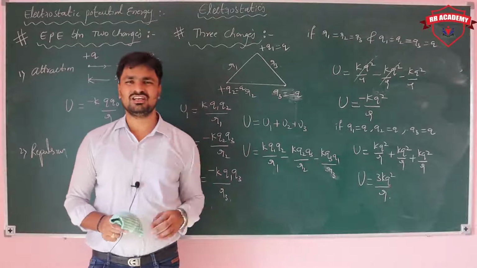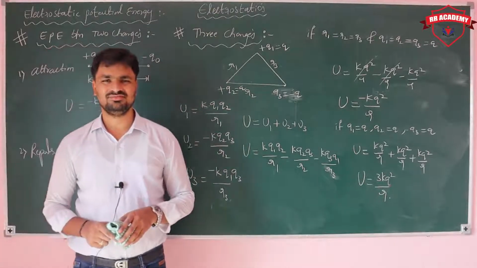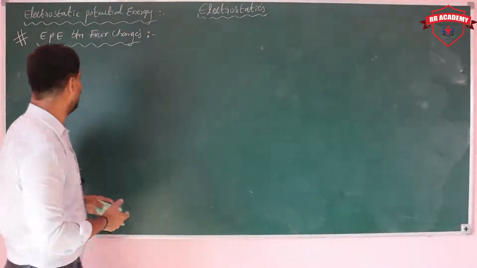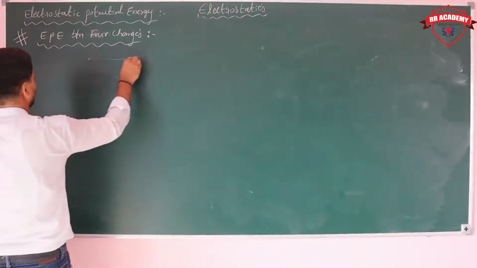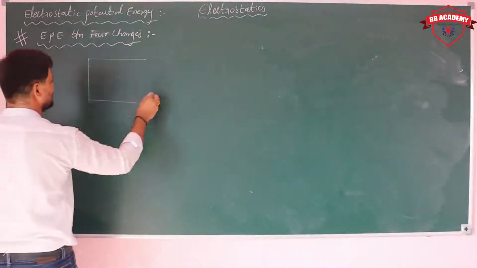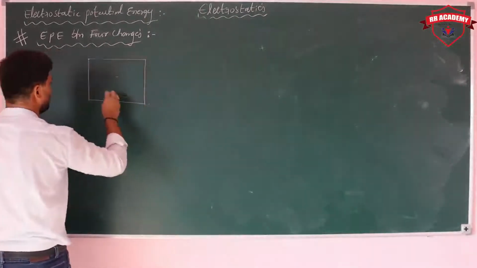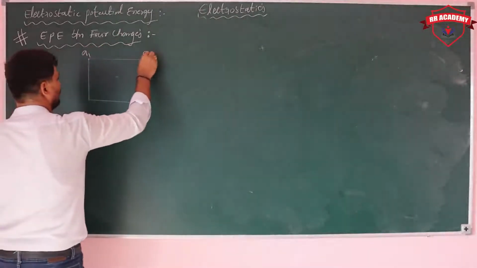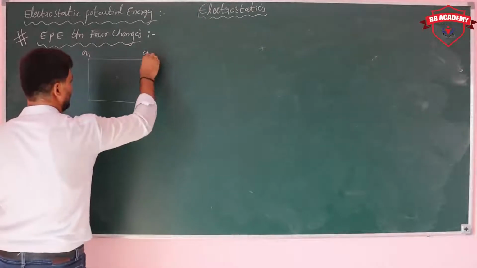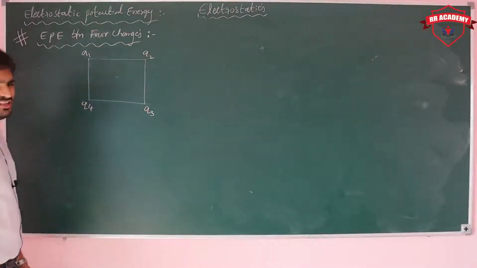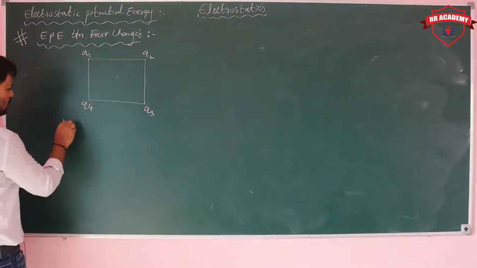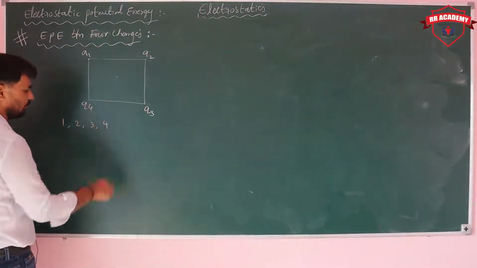We'll see four charges also. Let's see the potential energy between four charges. I am considering four charges, Q1, Q2, Q3 and Q4. How many potential energies are we getting?